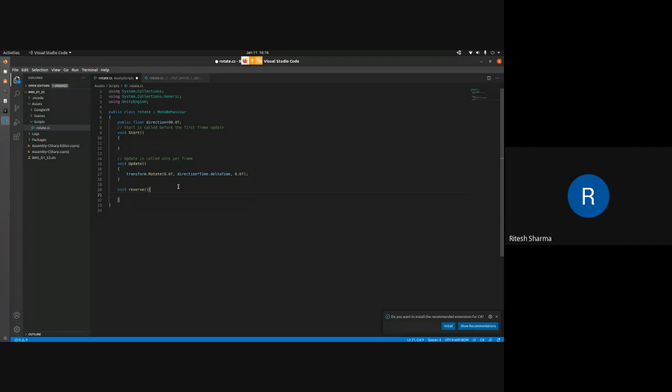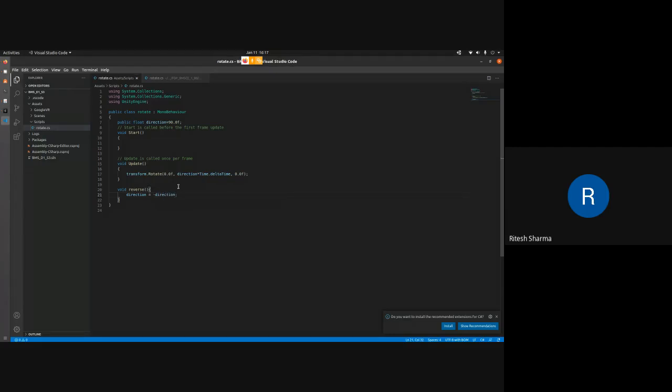We can do that only when we are able to interact with the virtual reality. So what we want to do here is simply reverse the direction of movement. For that it cannot be any simpler than this. Just write direction is equal to minus direction.